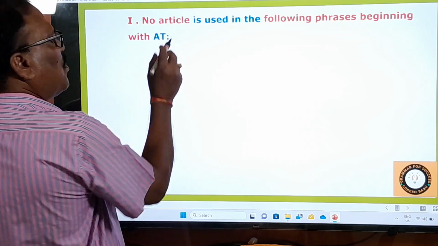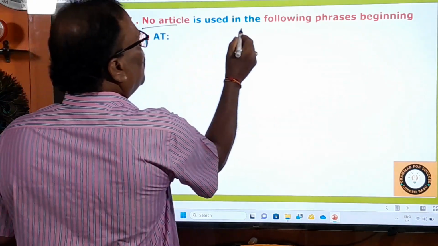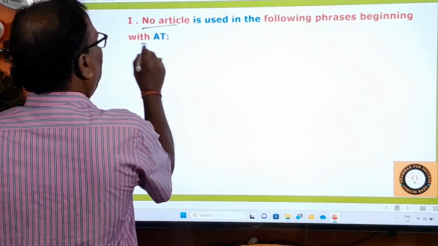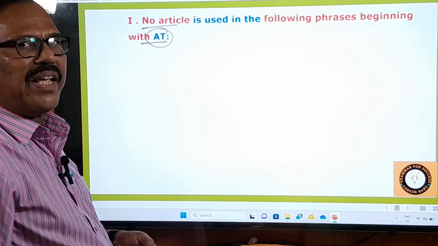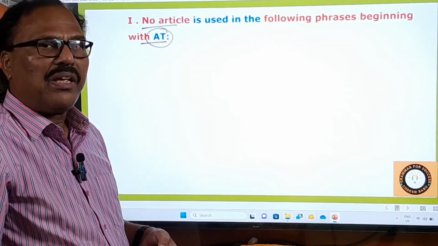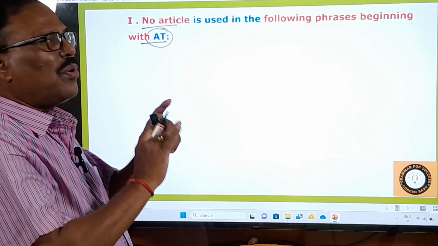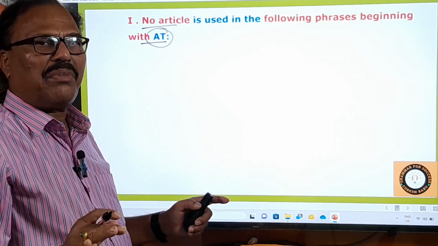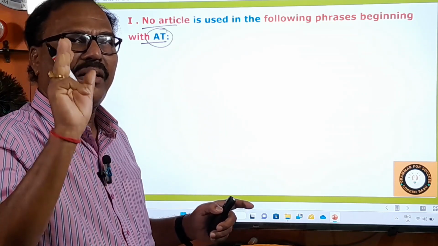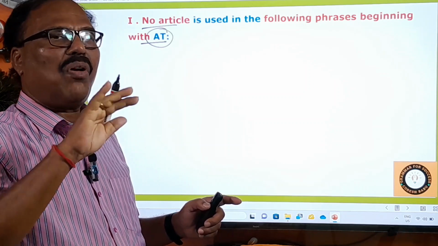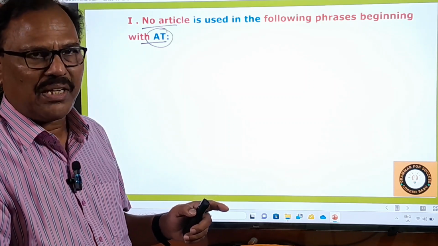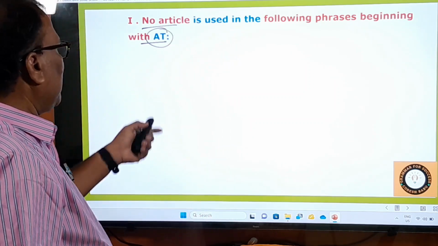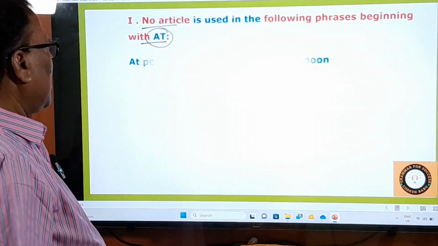Number one, the first rule: no article is used in the following phrases beginning with at. So there are certain phrases that begin with at. In those phrases, no article is used. No article means neither a, nor an, nor the. What are those phrases? Let us see them here.